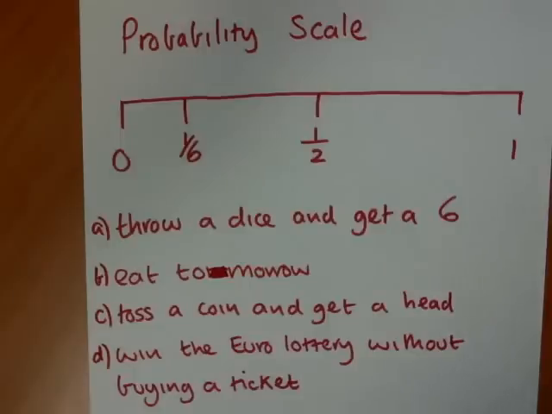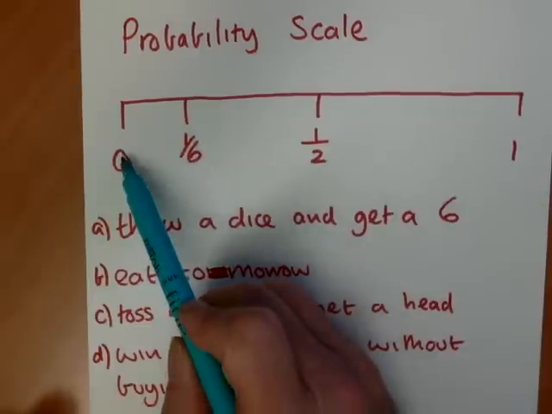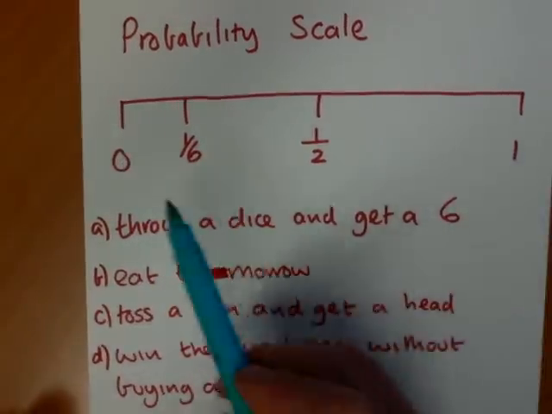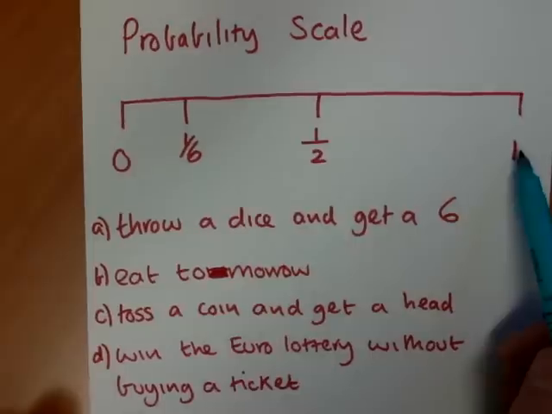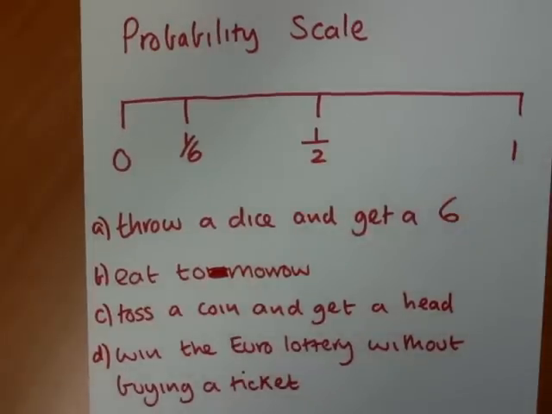So this little video will help you understand probability scale. The thing we need to know about probabilities is that they exist between 0 and 1. They have values between 0 and 1 that represent the chance or likelihood of a particular event occurring.